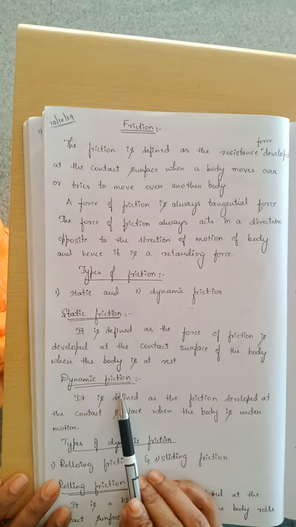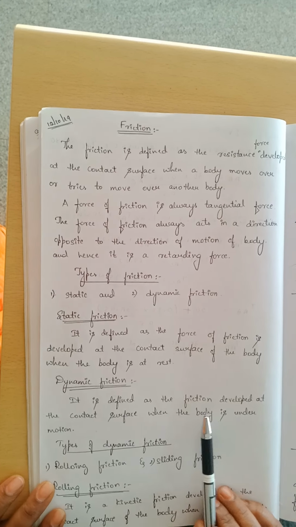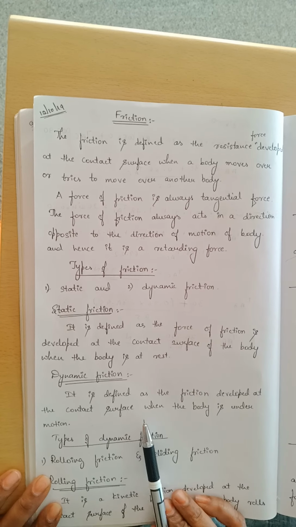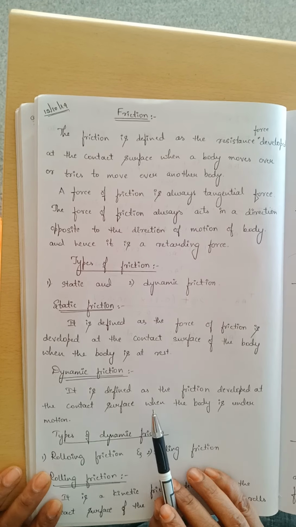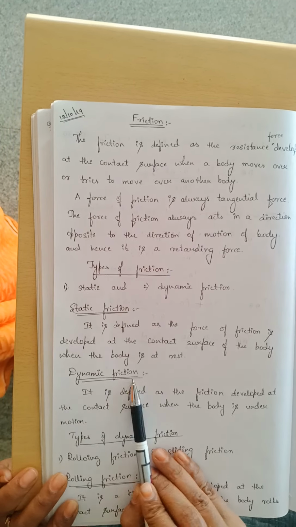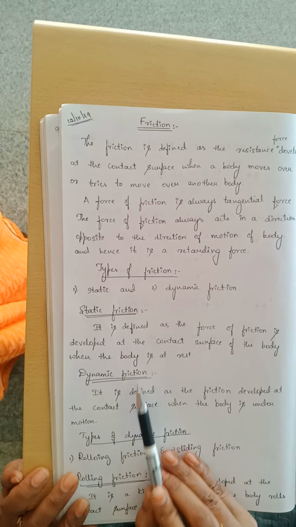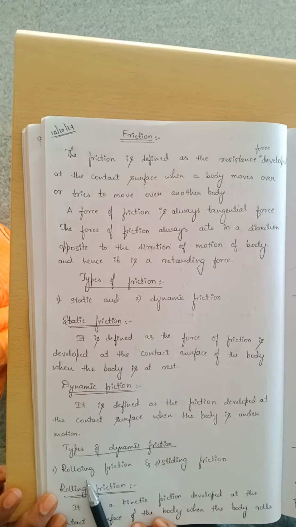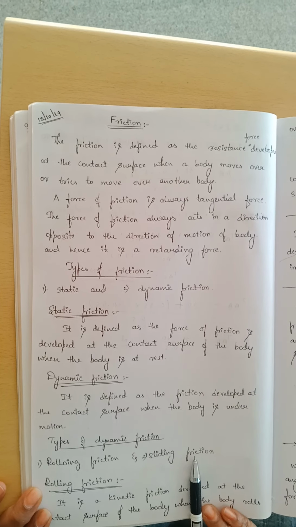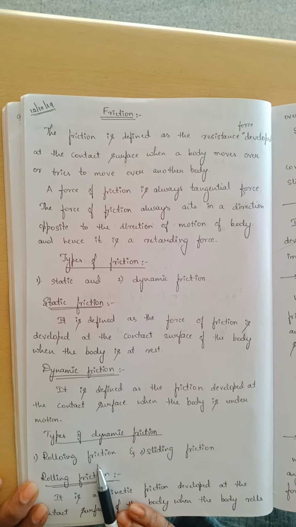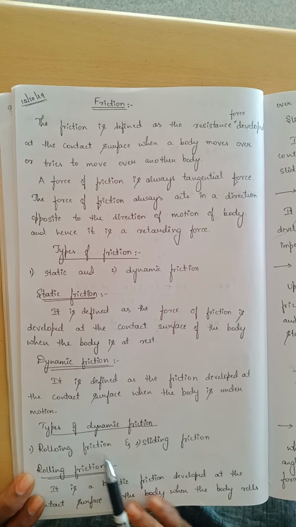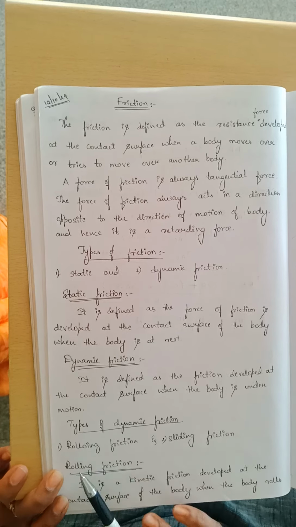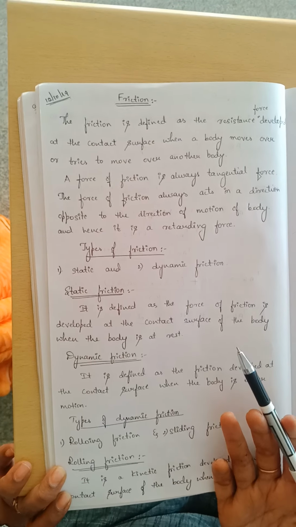And dynamic friction is whatever resistance force or frictional force is developed at the contact surface when the body is under motion. Such type of friction is called dynamic friction. Again, dynamic friction is of two types: rolling friction and sliding friction. Rolling friction is the frictional force developed at the contact surface when a body rolls over another body.